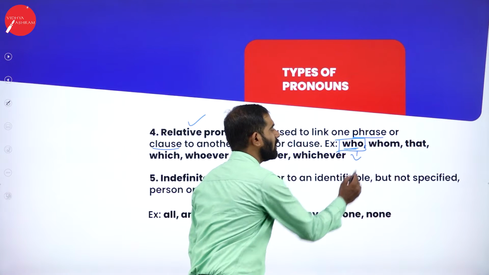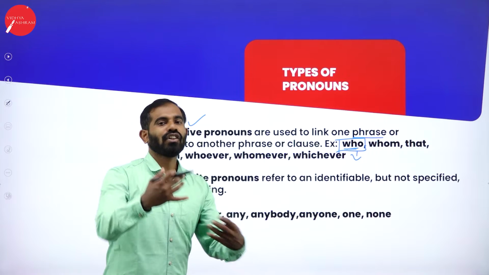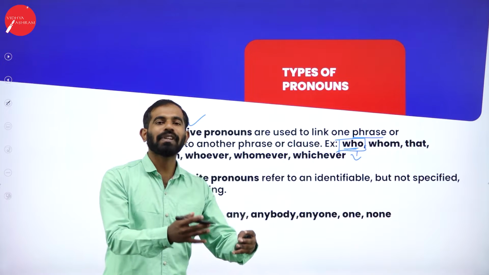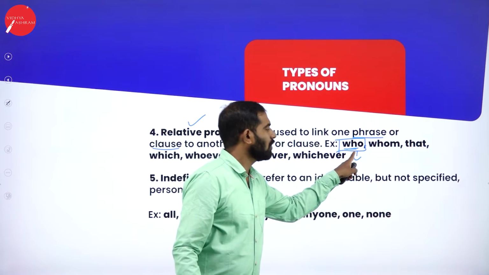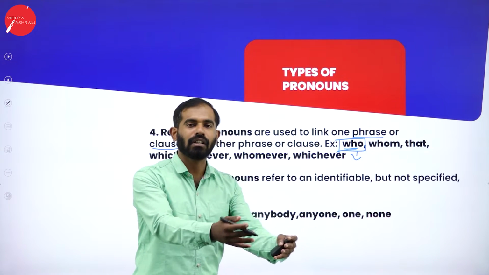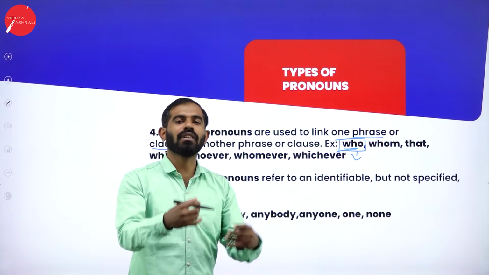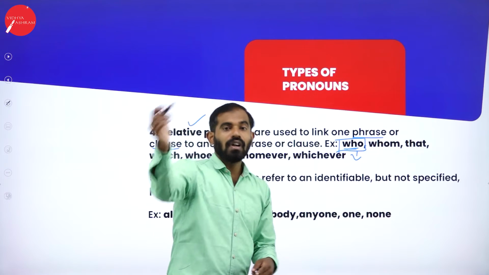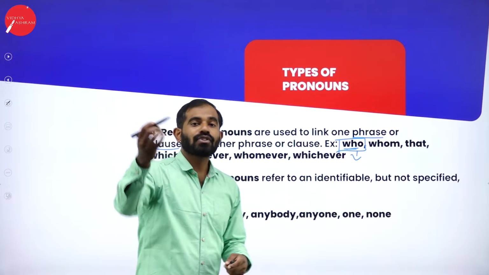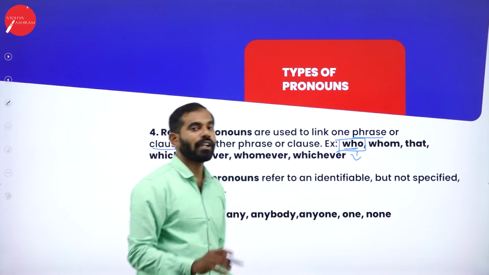By picking up this word, let me frame a sentence. Imagine I'm walking on the street and the sentence goes like this. I happen to meet a person who was my teacher. I happen to meet a person on the street. The action is complete. The sentence is complete. I happen to meet a person on the street, who, relative. I'm showing a relation there. Who happens to be my teacher. I hope you got it. Don't get confused.